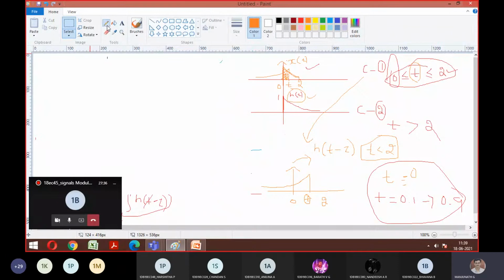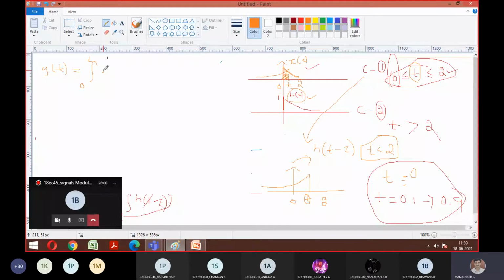So now tell me what is going to happen for my y of t. So y of t is equal to, what is the interval now? The signal has overlap from 0 to t. So it is the integral from 0 to t. What is x of tau?